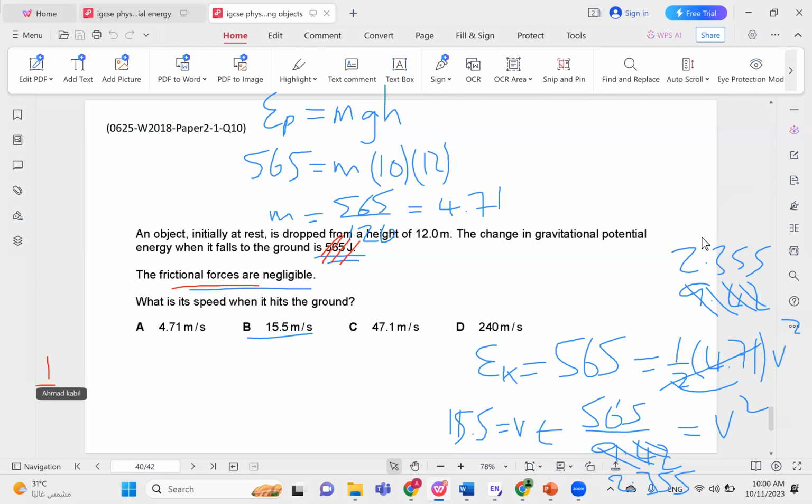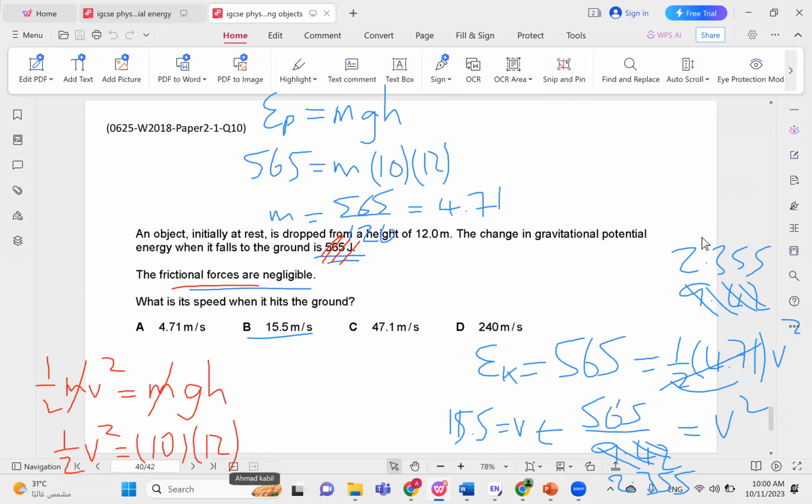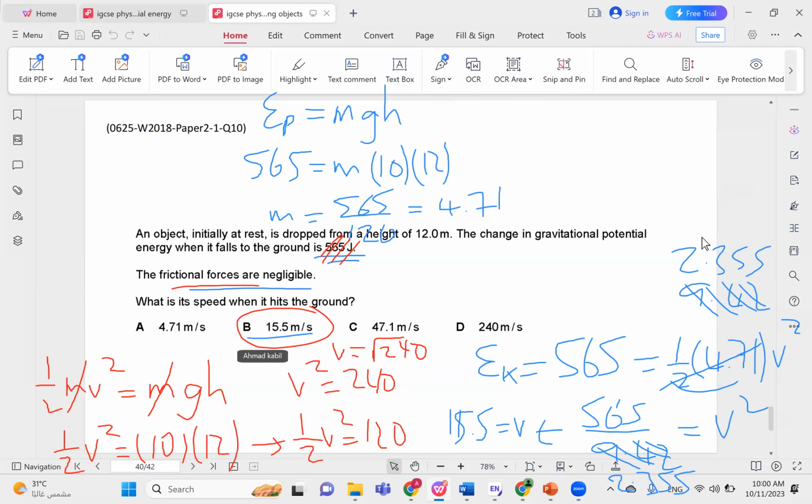So we can just say half mv squared equals mgh. And then we cancel out m and m. So half v squared equals 10 times 12. So half v squared equals 120. And that tells us that v squared equals 240. And then you just get root of 240. And that gives you the same exact answer. Much simpler, much nicer, much cleaner than what we did before. So even though they gave you this piece of information, using it would have been very messy for no reason.